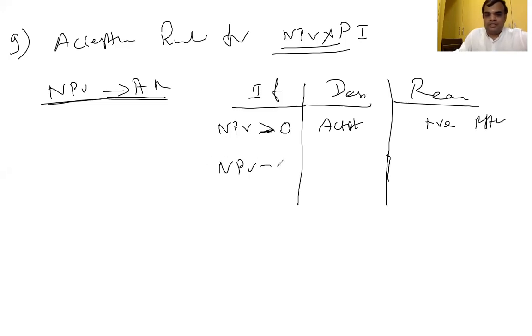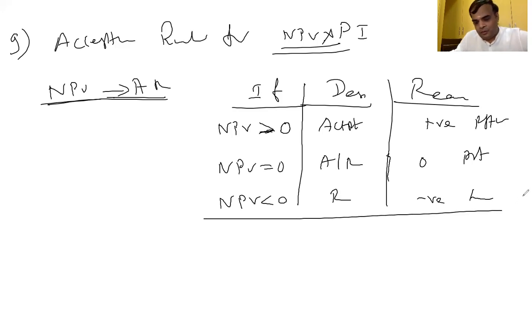Net present value is equal to 0: accept or reject? Indifferent, because zero profit. Net present value less than 0: reject because of negative, it's a loss to the company. Are you able to follow? Yes, sir.